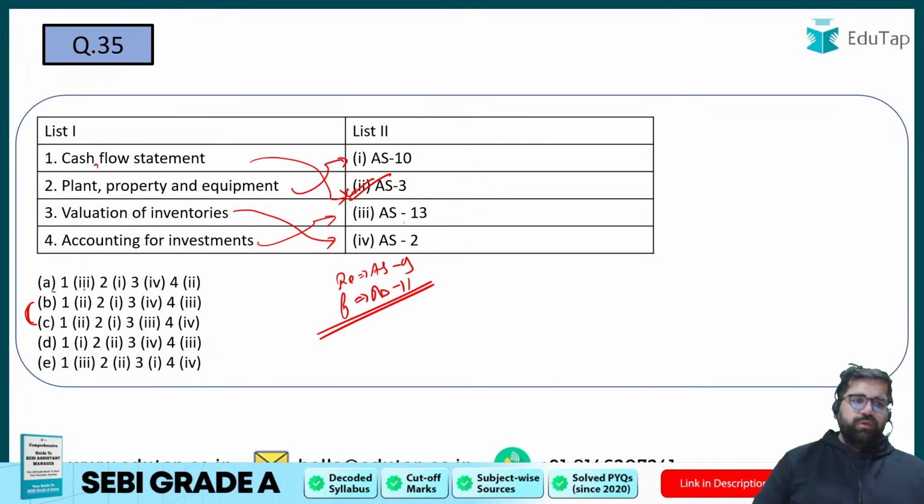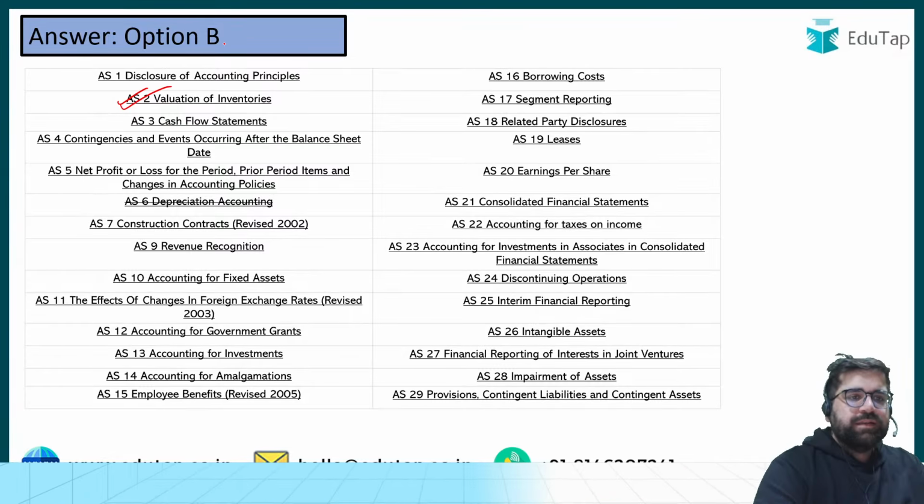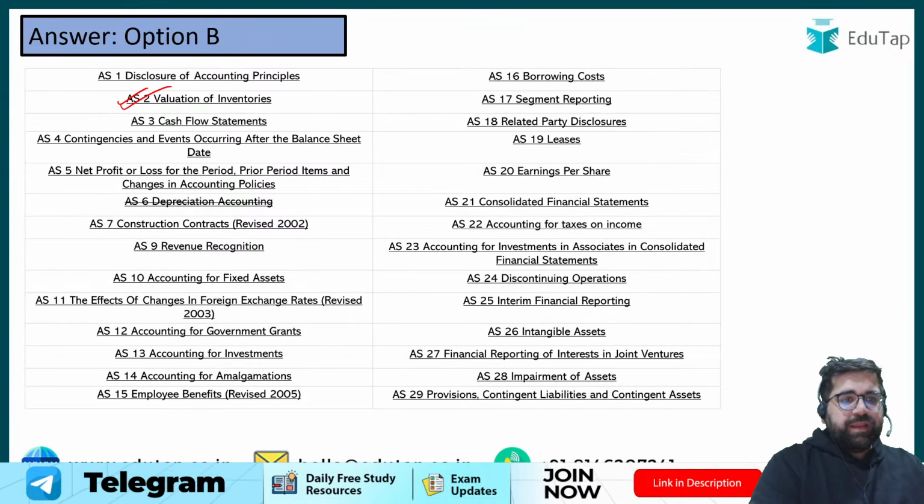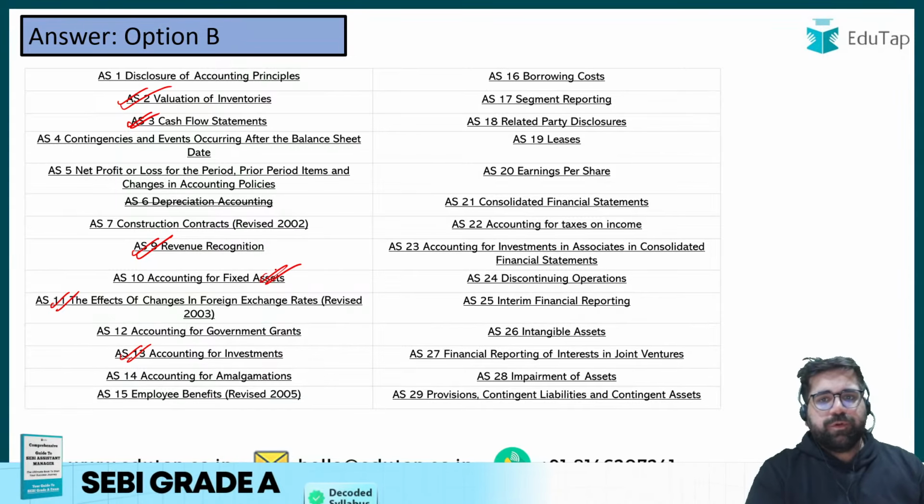Right? And these are the different statements. If you want to remember, you can remember. But AS2 is important for your syllabus. If you see, AS9 is important, AS3 is important, AS11 is important, AS13 is important, which we have already done, and AS10, which is your property, plant and equipment, that is also important.